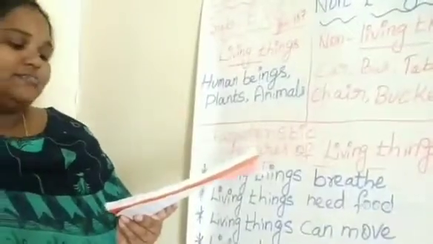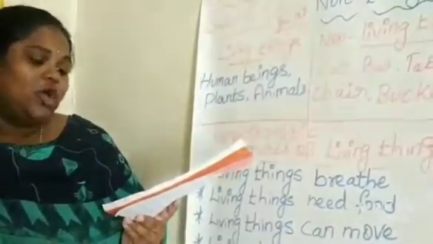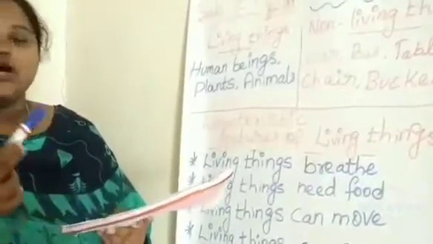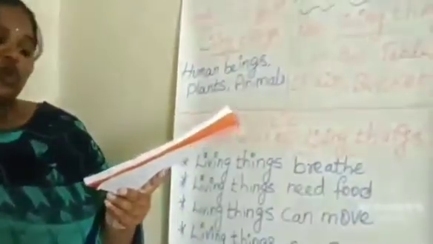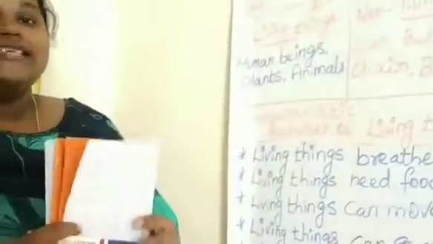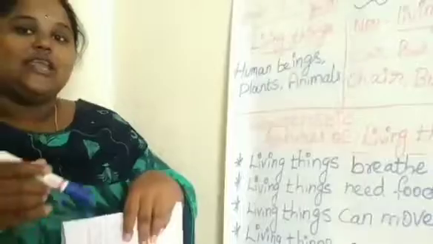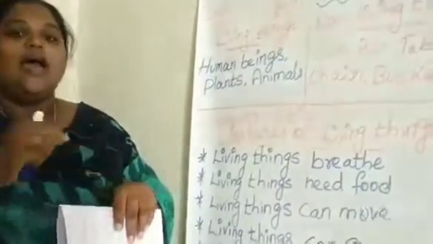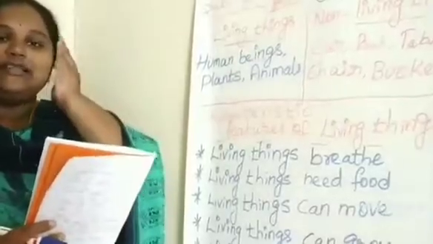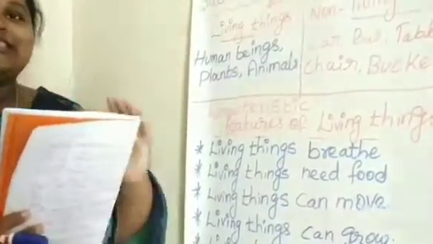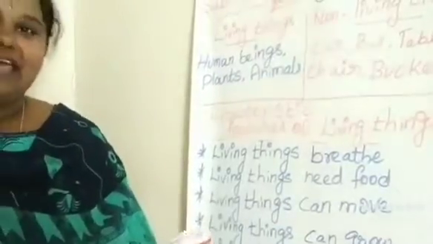And we breathe through our nose. Animals like cows, lions, buffaloes, etc. breathe through nostrils. We have a nose and animals have nostrils. Insects breathe through tiny air holes and fishes breathe through gills. Insects also breathe through tiny holes present on their body. Tiny holes means small holes. And fishes have gills near the head, so it will open and close. And through these gills, the fishes will breathe air.